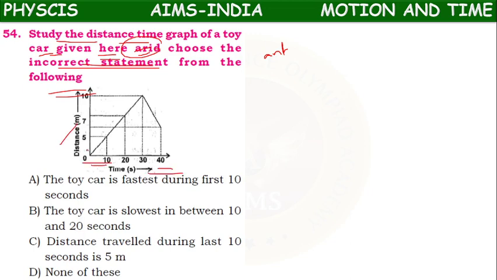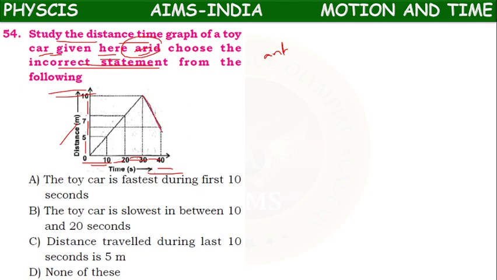So 0 to 10, 5 meters. 10 to 20, 5 to 7, 2 meters. 20 to 30, 7 to 10, 3 meters. 30 to 40, what is happening?